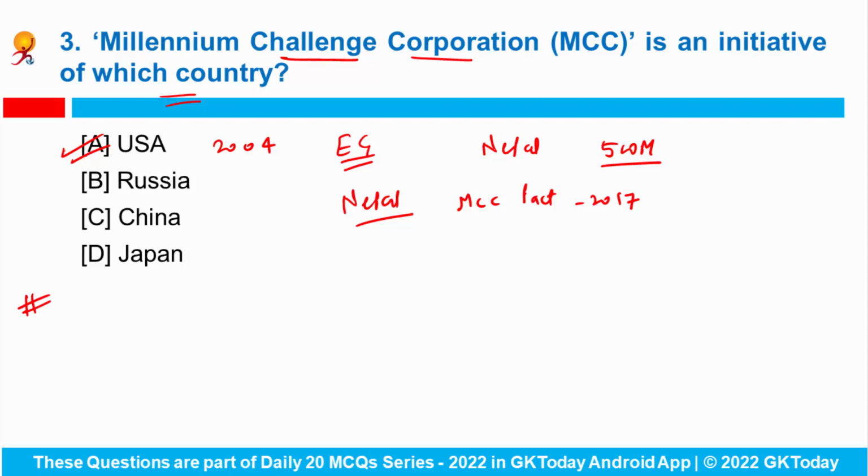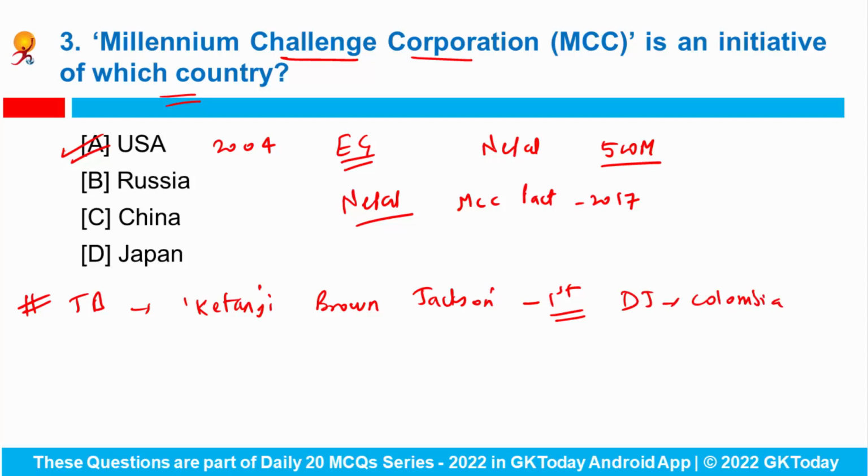Okay. So talking about US President Joe Biden, he has nominated Ketanji Brown Jackson to be the first black woman in US history to serve on the nation's High Court. And earlier she has served as a US District Judge for the District of Columbia from 2013 to 2021. Okay. Do remember this name is quite important, and you have to tell me who is the first black woman to be minted on a US coin.